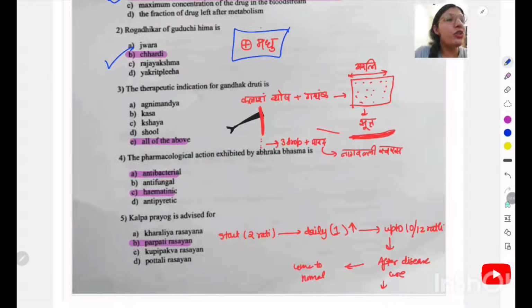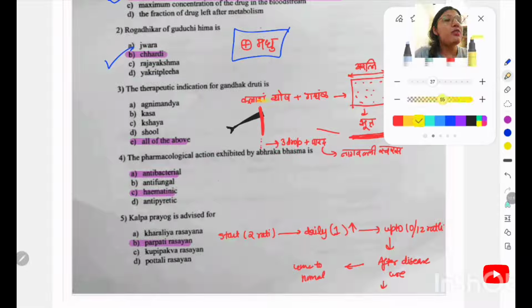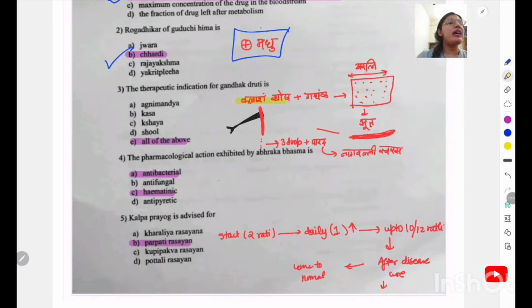So what is happening here? For Gandhaka Druti, we have to take Kalamsha dravya. We have to take Kalamsham Vyosham. Kala amsha means 1/16 part of Vyosha, and 1 part is the Gandhaka. Vyosha has 3 ingredients, that is Maricha, Pippali and Shunthi. We take each as 1/16, 1/16, 1/16, and then spread this powder on a cloth, and this cloth has the dimension of an Aratni pramana. Then you have to roll it and make it sutra-like in consistency and shape, and then hold it.